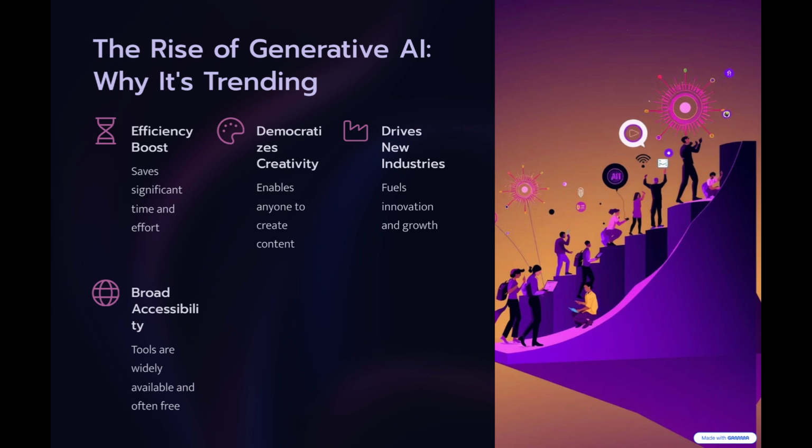Third, it's powering entire industries. Startups are building businesses on top of AI. Companies are creating tools for automation, personalization, and innovation. From healthcare to fashion to finance, AI is the new engine of growth, and it's not standing still. Generative AI is constantly improving. The models are getting smarter, faster, more accurate. We're seeing new updates, tools, and capabilities almost every week. It's evolving in real time, and we're all riding the wave.